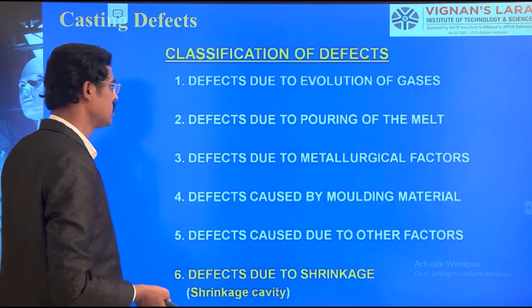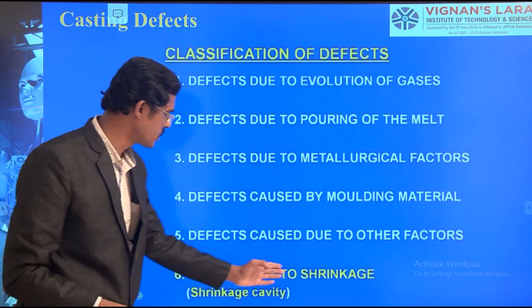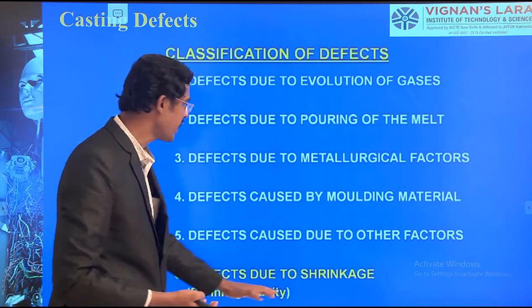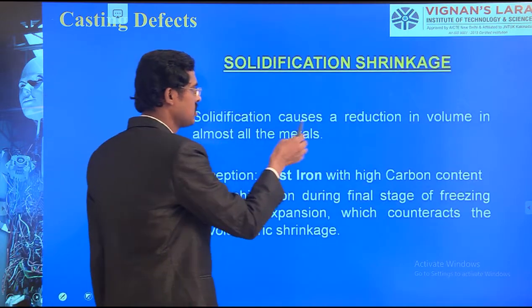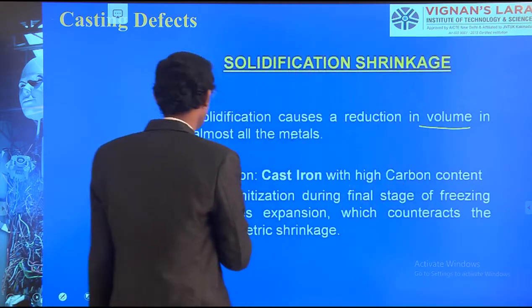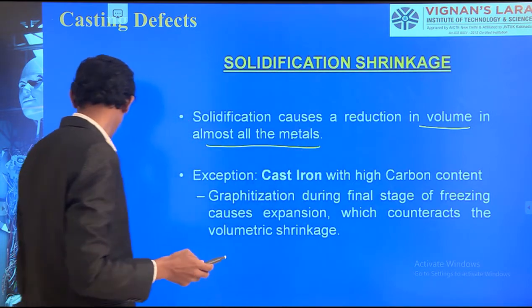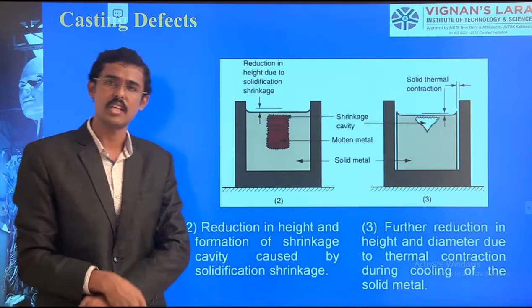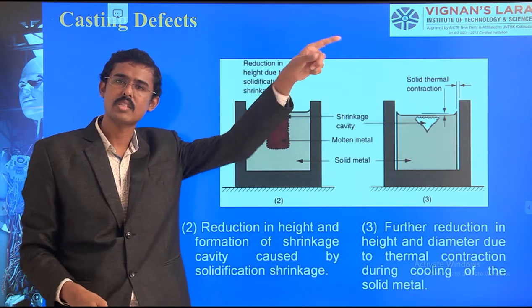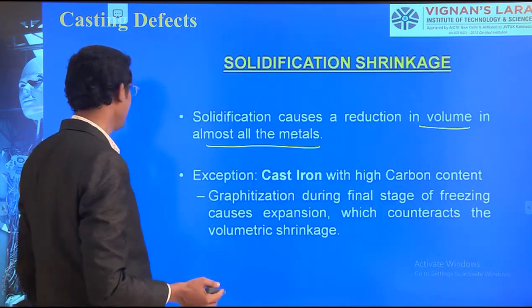Okay, so these causes are there. So defects due to shrinkage, we came to the last. Shrinkage cavity. The solidification causes a reduction in volume in almost all metals. We know this. With this image we have already seen it in the shrinkage allowance and draft allowance. How does it happen?